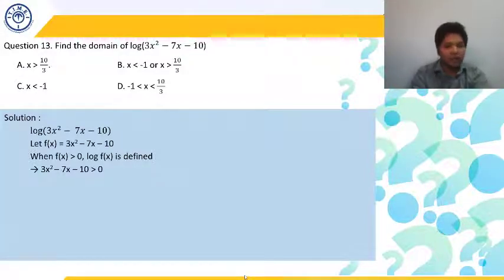4 3s are 12. Minus 7 into minus 2 will become plus 14, and I hope it is clear to you. So it is plus 14, plus what we have got from the 3x square, 4 3s are 12. 14 plus 12 will become 26, and 26 minus 10 is positive, so again satisfied. So option B is going to be my answer.